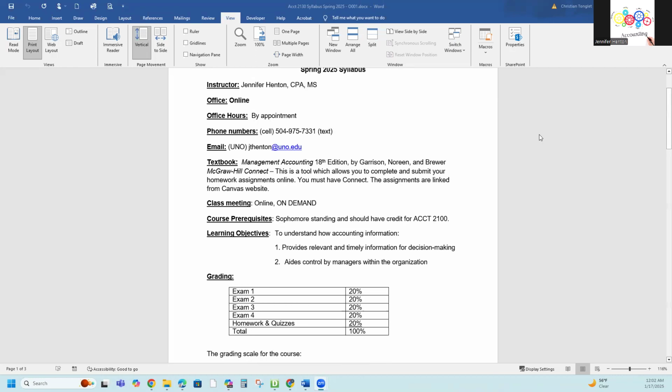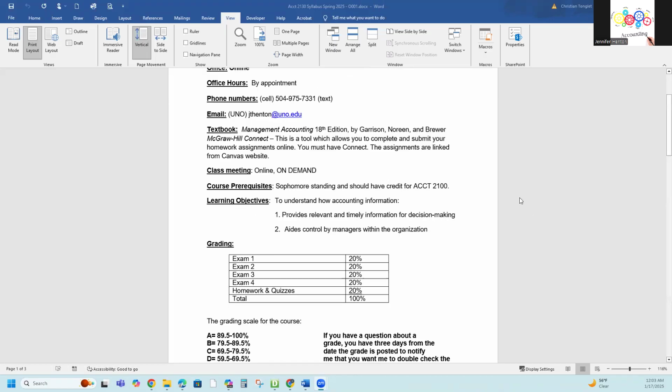Okay, so we're going to be using the Management Accounting 18th edition book through McGraw-Hill, which is Connect. And all of this will be linked to your Canvas website for your assignments. But we'll be using this for your book, for your assignments. Also, we'll be taking our exams online on the Canvas. So if you have problems with your connection or you can't do the registration, just send me a message and let me know if you have any problems so we can work through that.